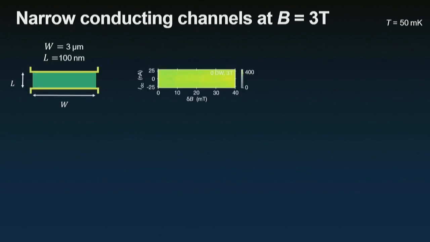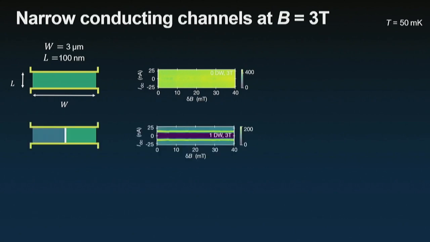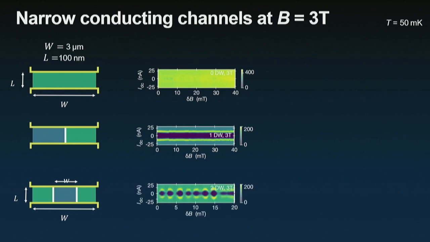Now we created junctions with 0 domain wall, shown at 3 Tesla over a few hundred Gauss. What happens is there's no critical current in these control devices. We add 1 domain wall, we have this constant critical current. And now we had 2 domain walls separated by this small distance w here. And what we see is this SQUID-like pattern with very clear interferences.